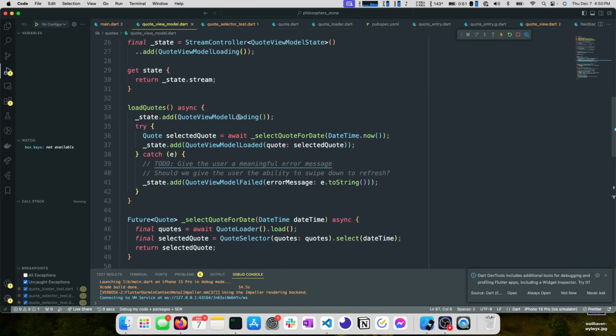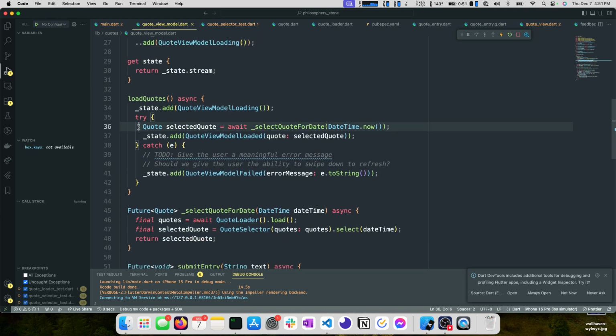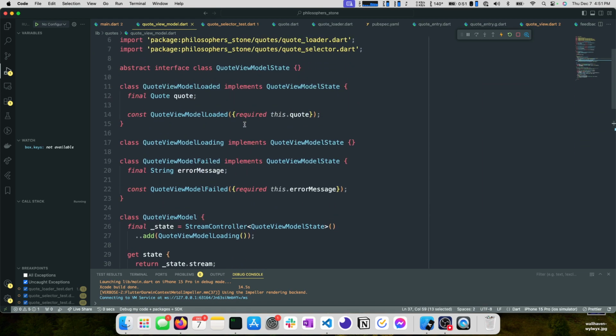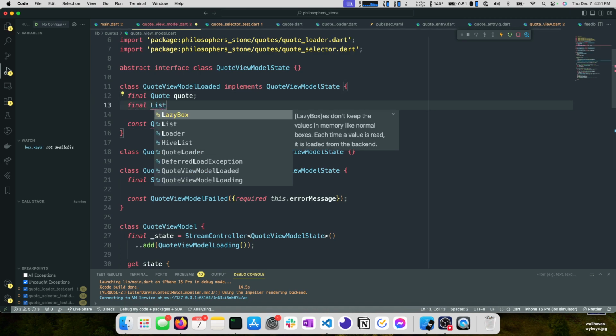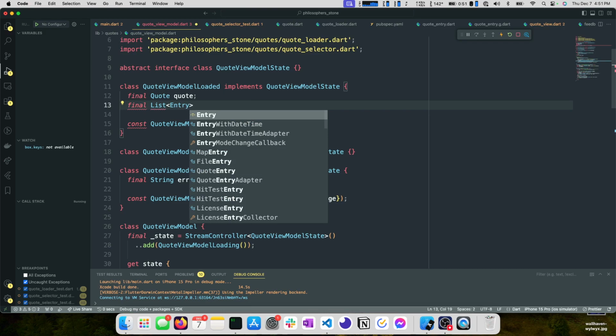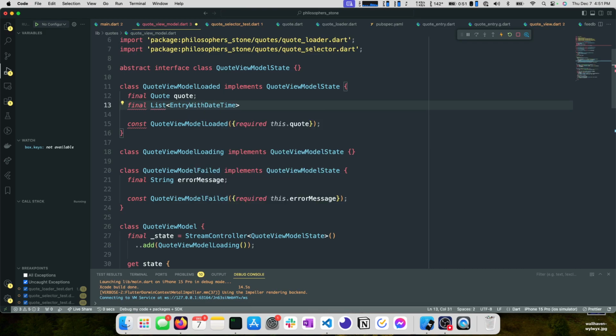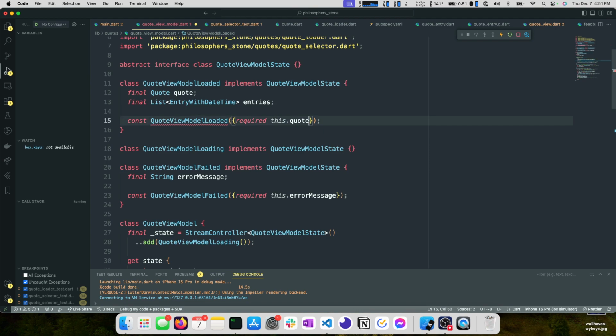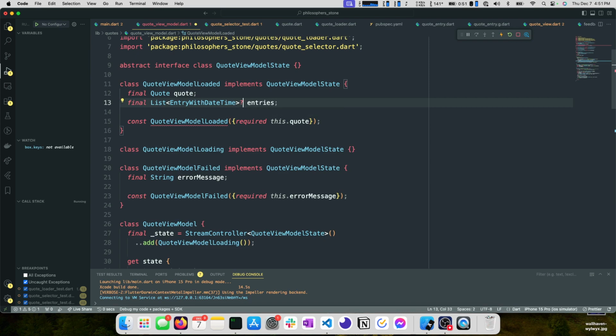So we're going to start with our quote view model. So we have selecting a quote for a given day, right? And this gives us a quote with a quote ID. And then we're adding a new state called quote view model loaded with our selected quote. So what we're going to do is modify this so that it takes in a list of entry with date time. And we're going to call these entries. One of the interesting things here is that this property is a list and it's not nullable. So we're not nulling it like this.